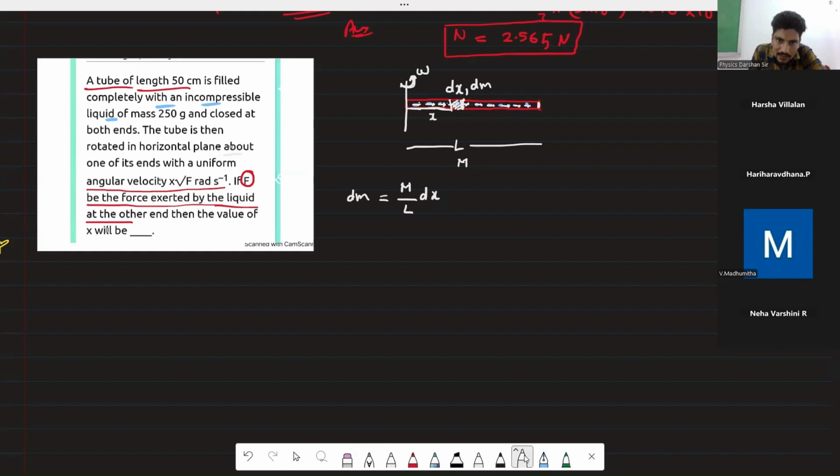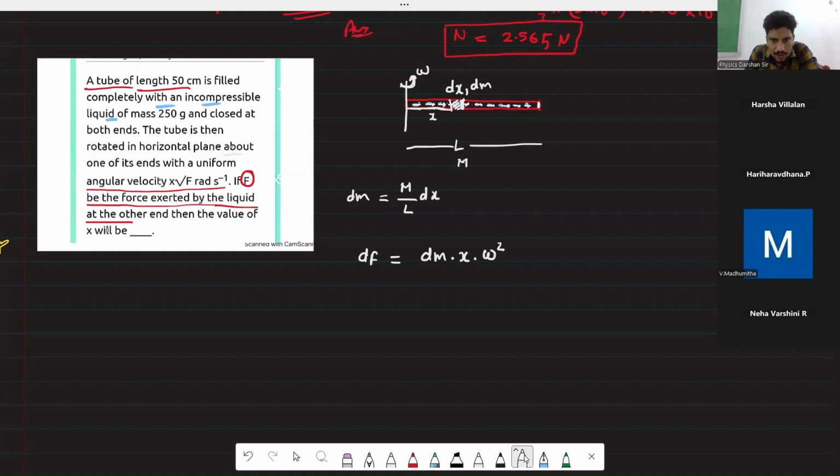At this place, dF equals dm r omega square, that is M r omega square. Am I correct?